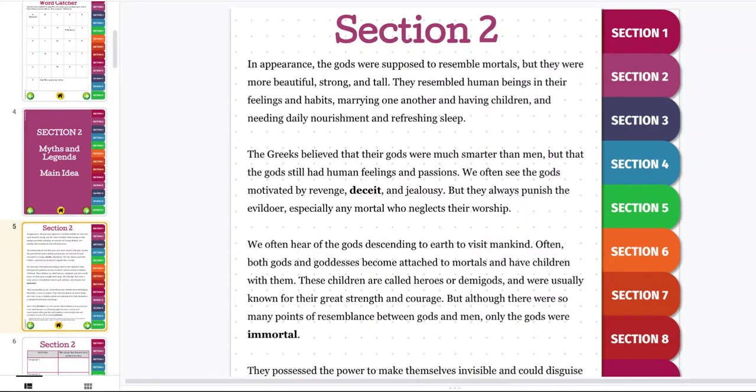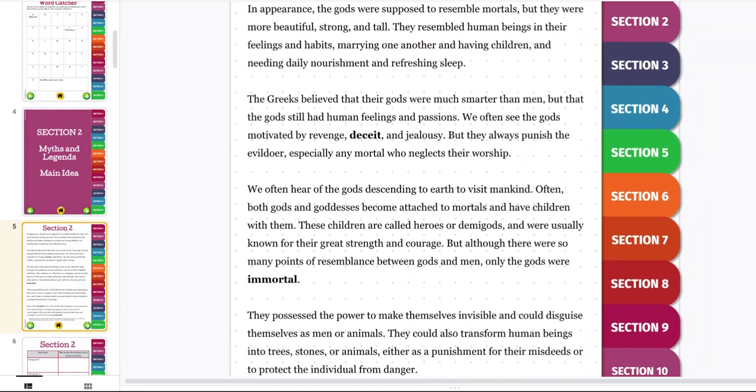We often hear of the gods descending to earth and visiting mankind. Often, both gods and goddesses become attached to mortals and have children with them. These children are called heroes or demigods and were usually known for their great strength and courage. But although there were so many points of resemblance between gods and men, only the gods were immortal.